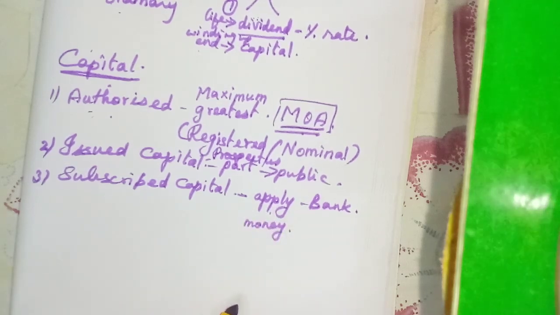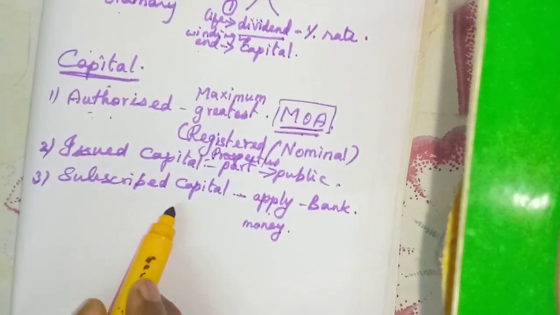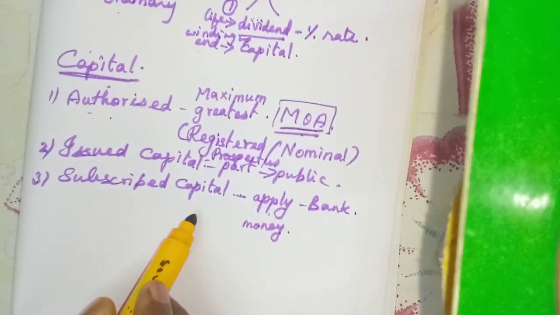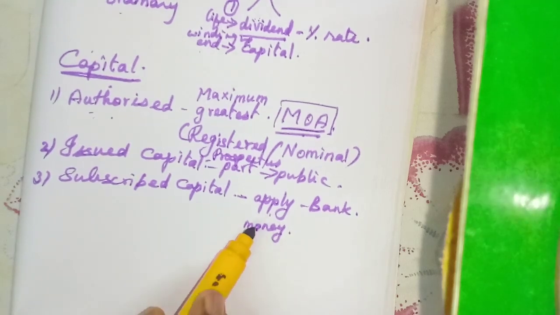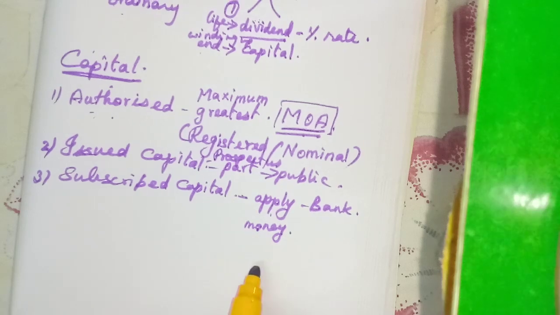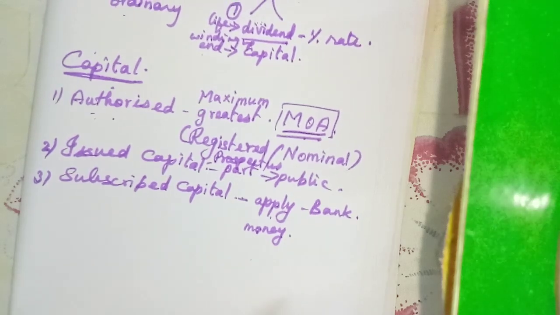We will learn that next, when we learn the journal entries, about application, allotment and all.